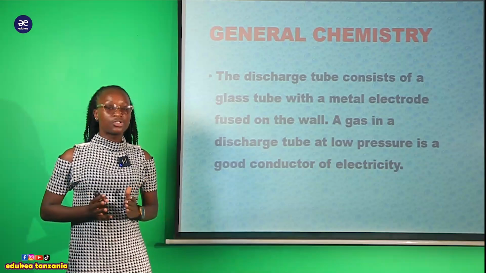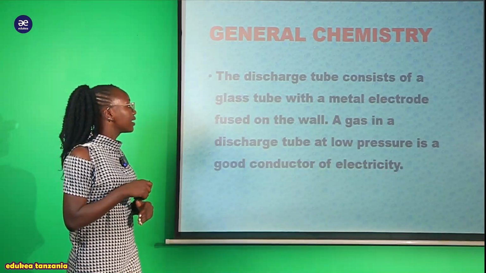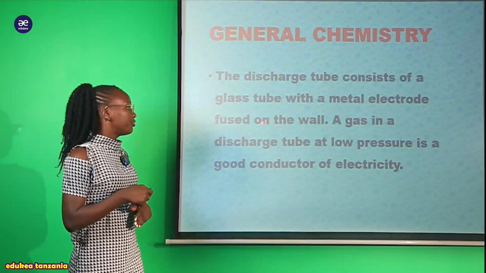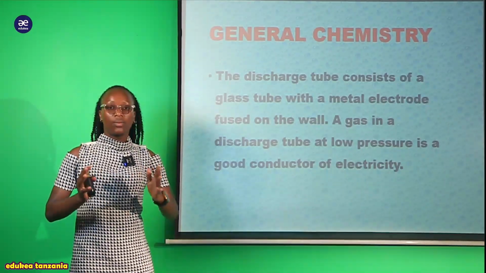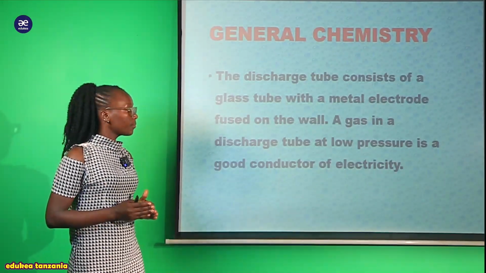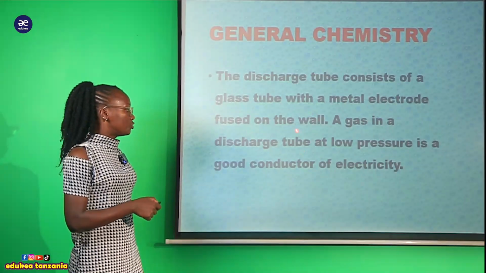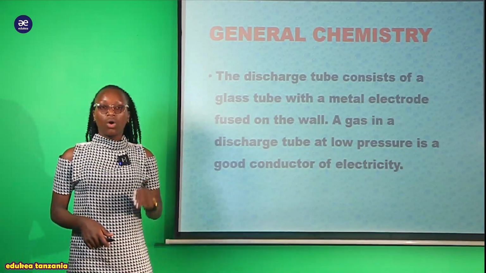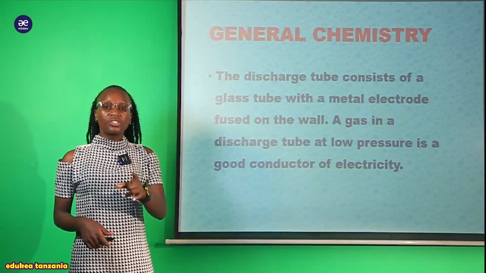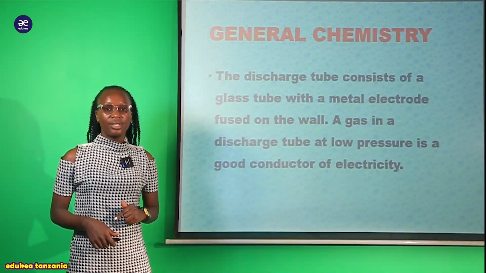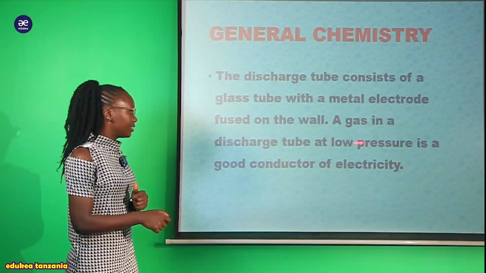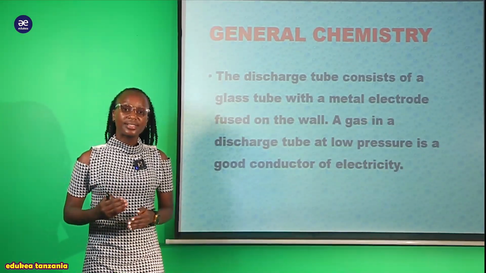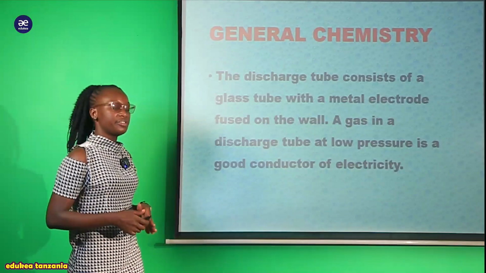The discharge tube consists of a glass tube with metal electrodes fused on the wall. A gas in a discharge tube at low pressure is a good conductor of electricity. Remember we saw that he considered the factor of low pressure. So a gas in a discharge tube at low pressure supports electricity, or we can say conductivity.